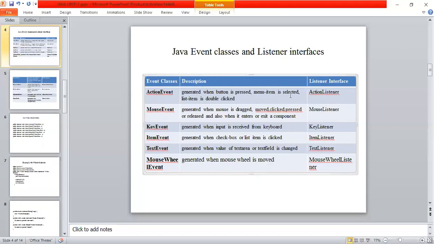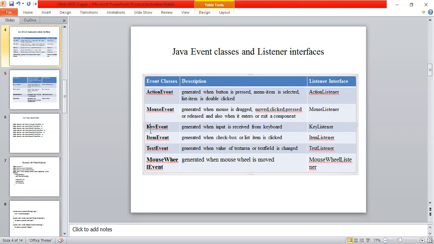We already observed in the architecture that first I have a component. To perform any of these actions on the component, I should call its corresponding interface, the MouseListener interface. Suppose you want to exit the mouse, then this listener interface calls the method required for that exit. Similarly, if you want to enter the mouse, the MouseListener interface calls the method appropriate to that enter. Like that, it executes all the events of the MouseEvent class.